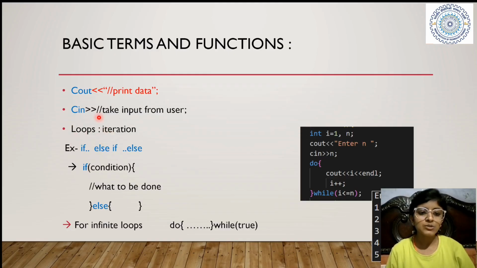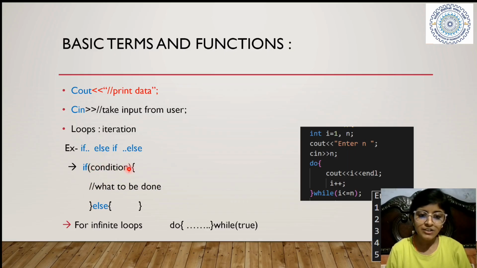Okay. The next thing is loops. I've told you loops are iterations. How are they done? See, the first one is if else. So we place a condition here, if and a condition. Then we place these brackets. If the condition is true, then whatever is written inside these brackets will be executed.